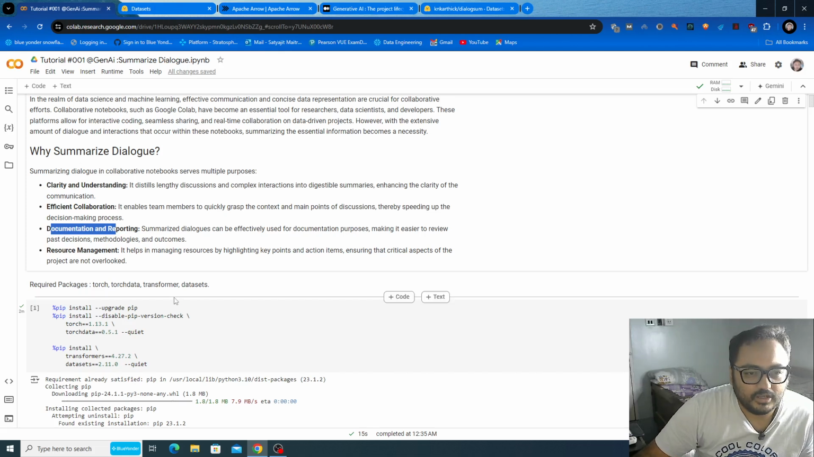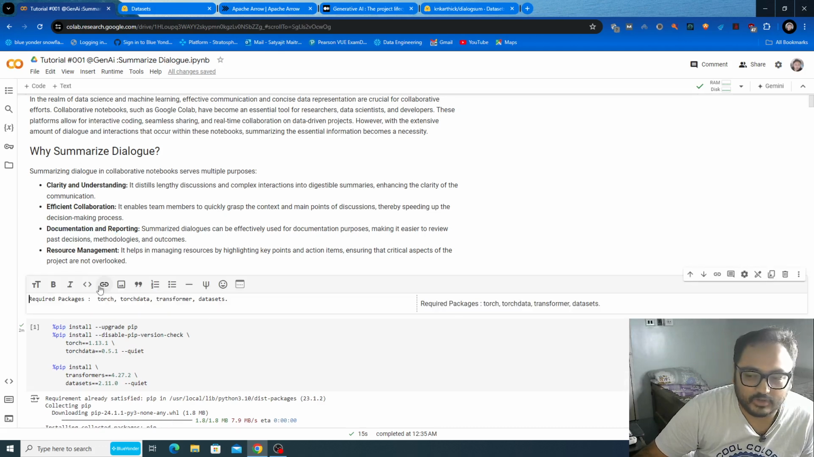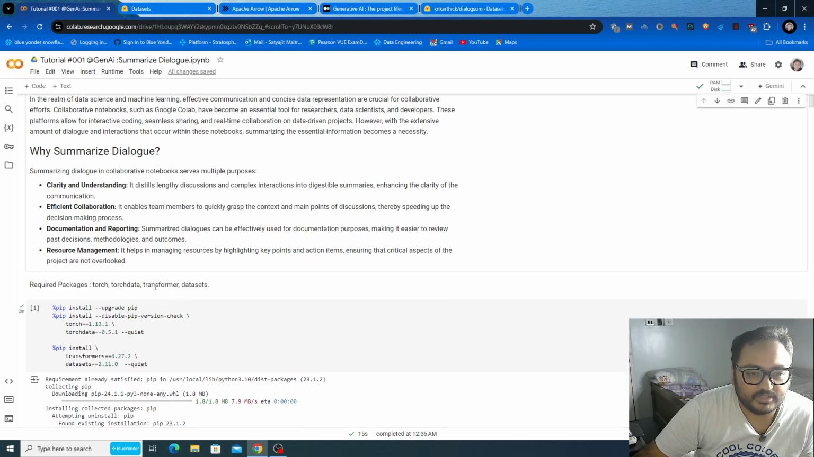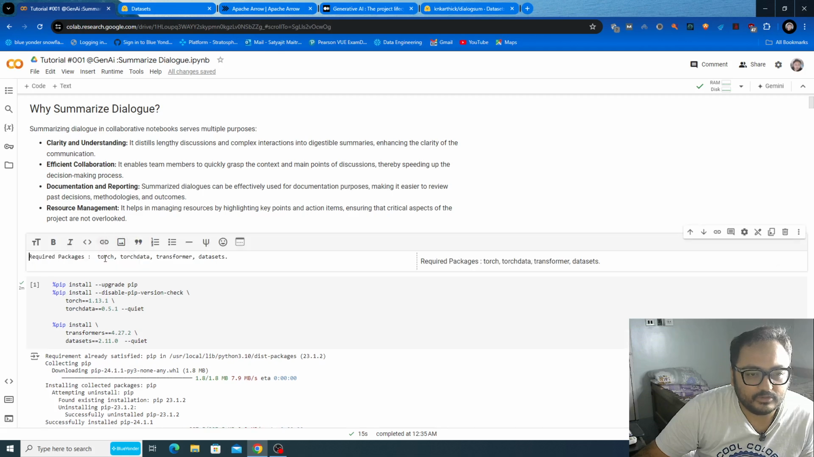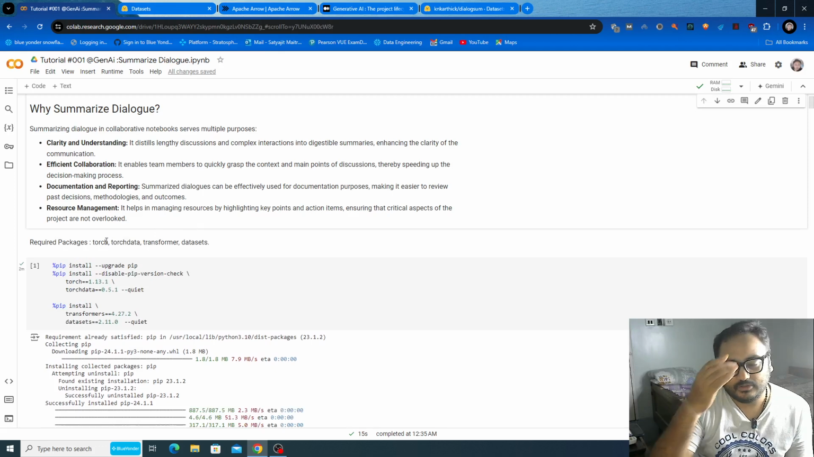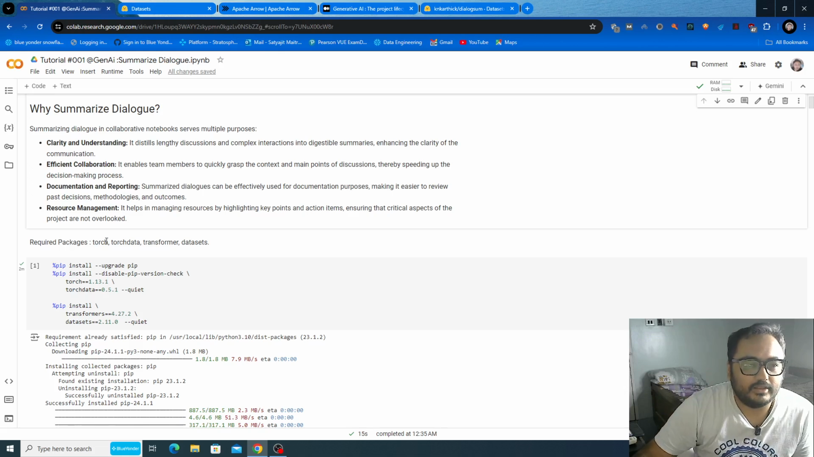The first part is that we require some libraries, like you can see here. We'll require torch, torchdata, transformers, and datasets. These two come from Hugging Face, and these two come from the PyTorch libraries. To save time, I have already installed all of these in this notebook. Torch, as you already know, is your PyTorch neural network library for model weights and so on, and to represent data as tensors.